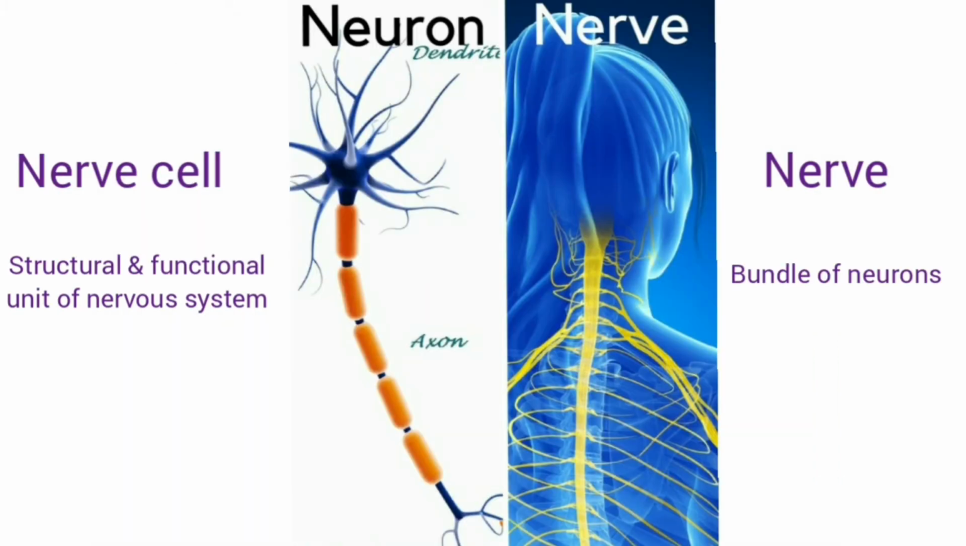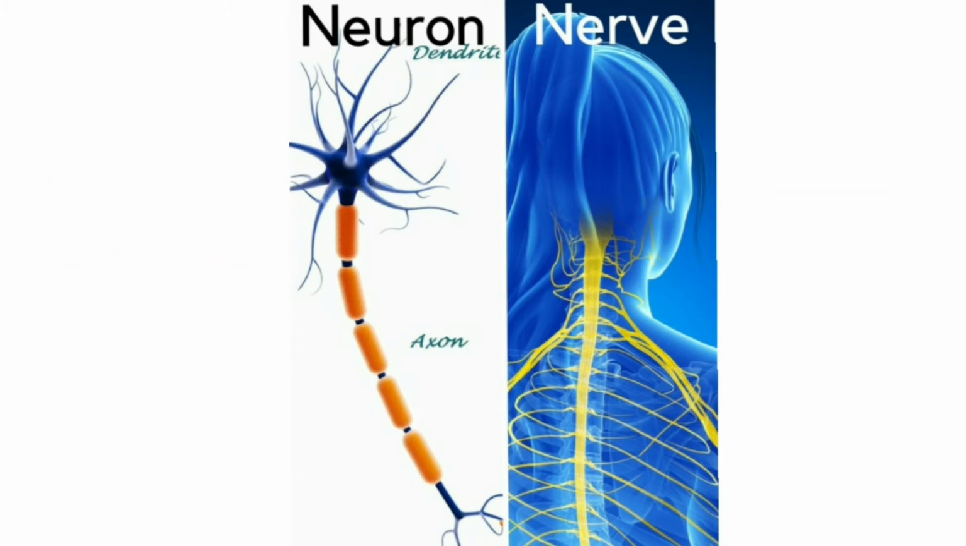So now I think you are well aware of what is a neuron and what is a nerve. Neuron is a single nerve cell which is the basic structural and functional unit of the nervous system. Nerve is many neurons together.